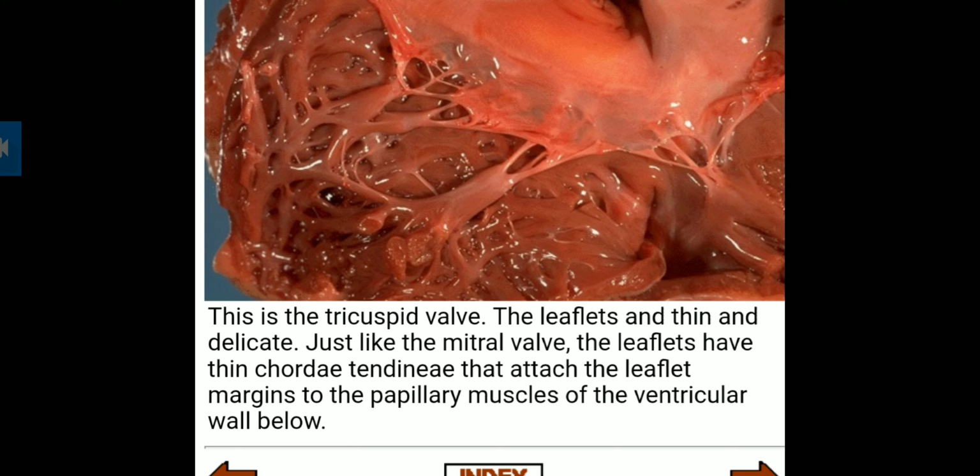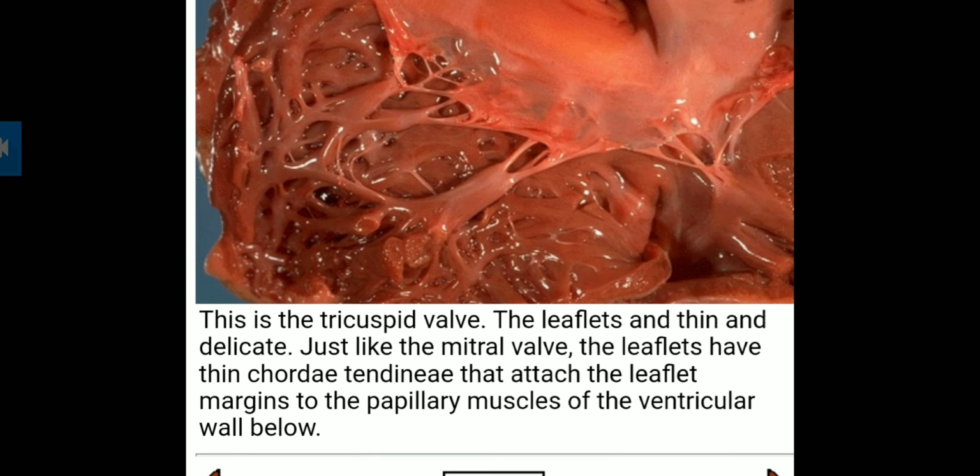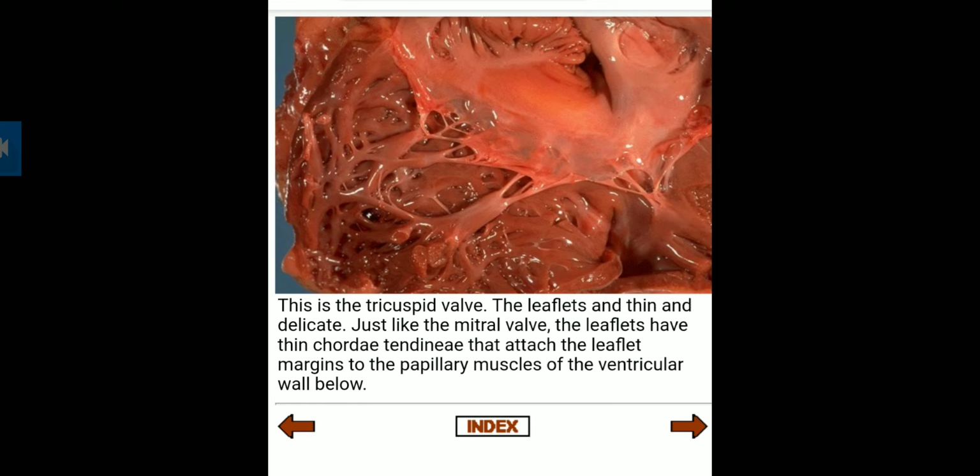The leaflets have thin chordae tendineae that attach the leaflet margin to the papillary muscles of the ventricular wall below. In the same way, in the tricuspid valve the leaflets attach to the chordae tendineae, which attach the leaflet margin to the papillary muscles of the ventricular walls below.